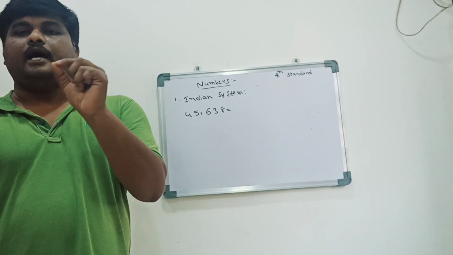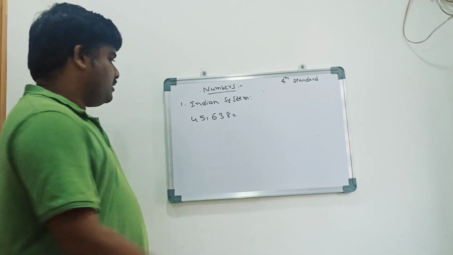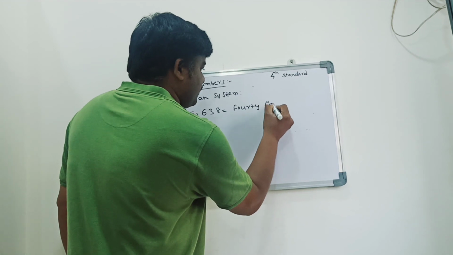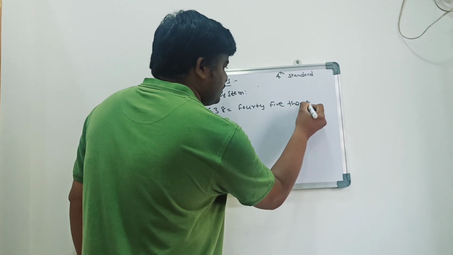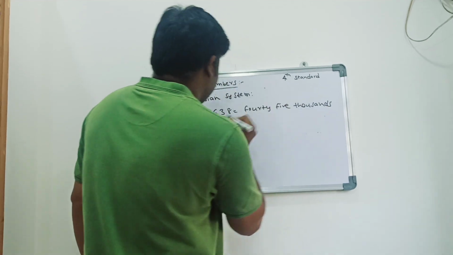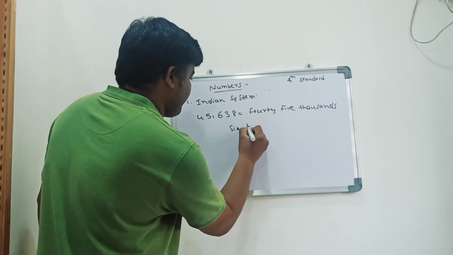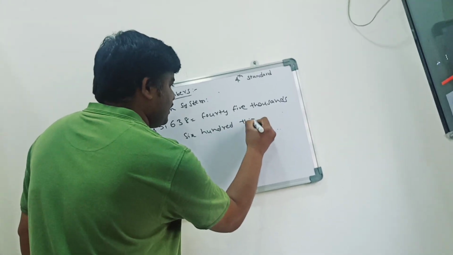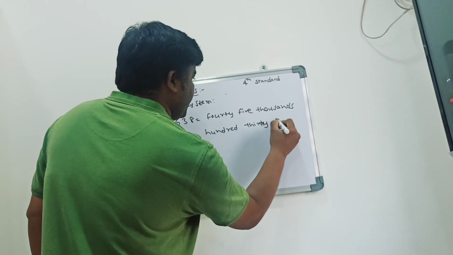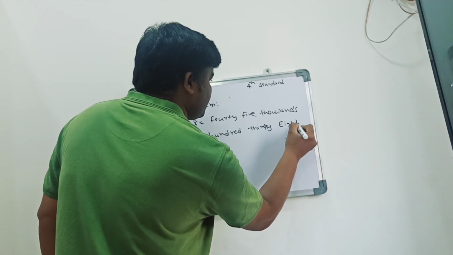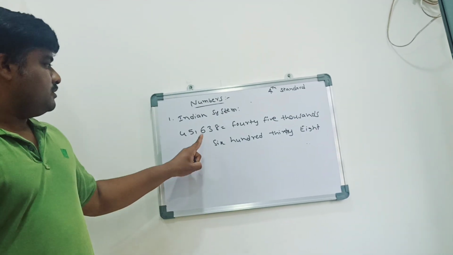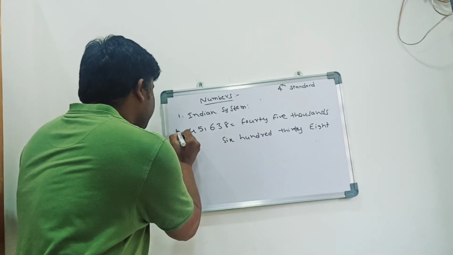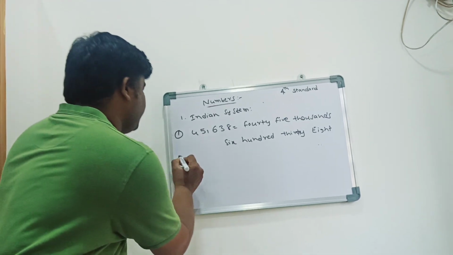In the same way I pronounce it, I am writing it as letters: forty-five thousand, six hundred thirty-eight. This is the reverse of writing the number, so we can say this is exercise number 1, and next, exercise number 2.